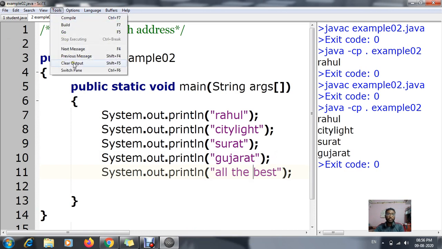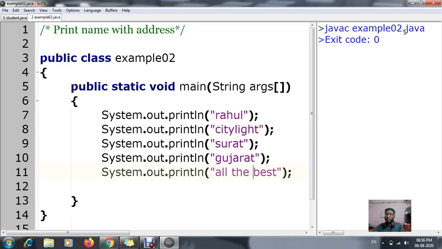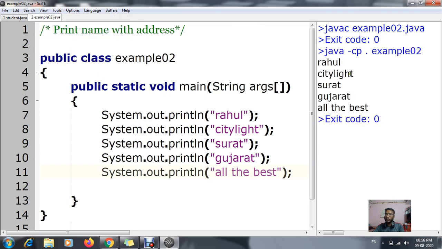I'm clearing the output. Okay, cleared. Compile, there is no error, exit code 0. Now click on the Go button: Rahul, Citylite, Surat, Gujarat, all the best. Understood? This was your second example of Java.